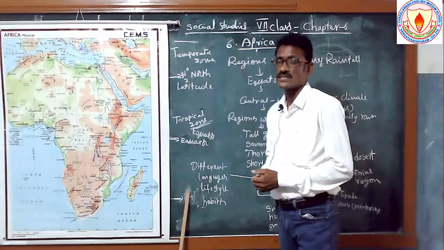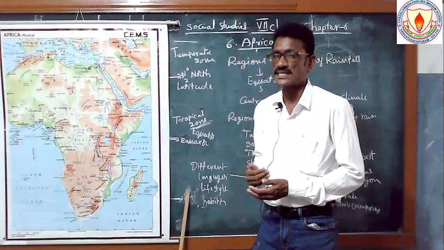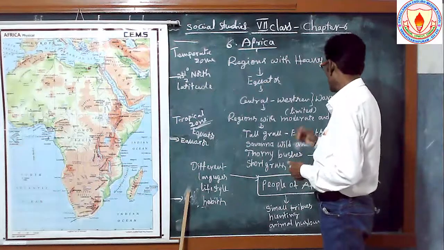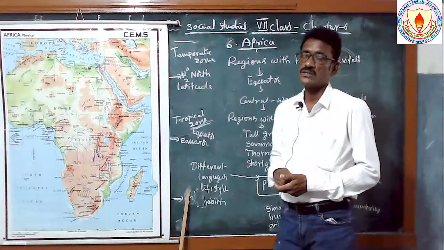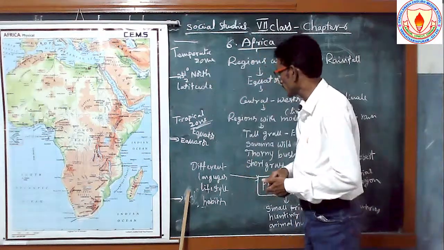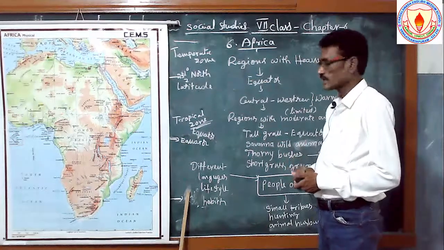Moderate climatic conditions means very little rainfall, this place receives very little rainfall. Understanding? See here, the next one has very limited rainfall, and scanty rainfall is also received in these areas. So it is called regions with moderate climatic conditions.